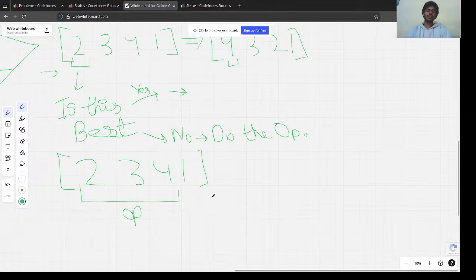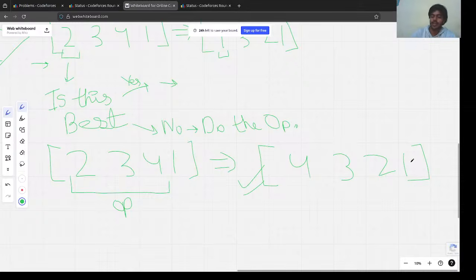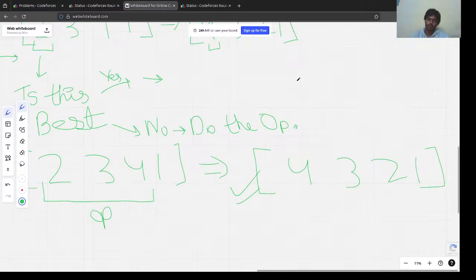This would reverse the segment, and the array would be 4 3 2 1. As we can do only one operation, this would be our final answer. Is this the greatest array? Yes, this is. Coincidentally, there could be cases where after some point it would not be the best possible array, but we need the best possible array using one operation.